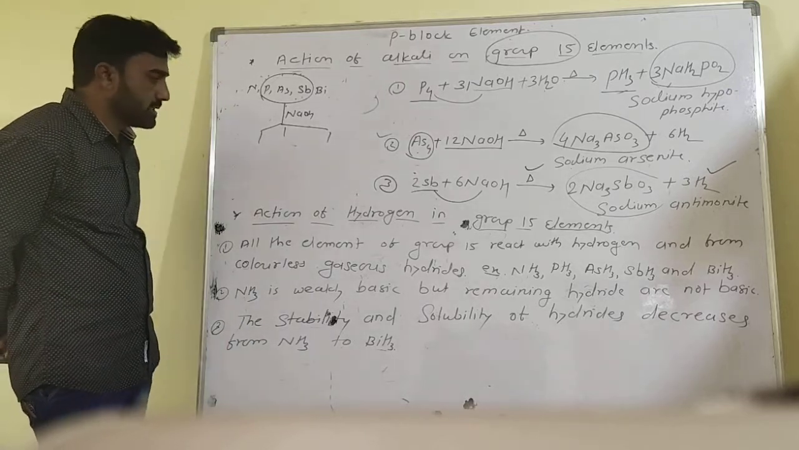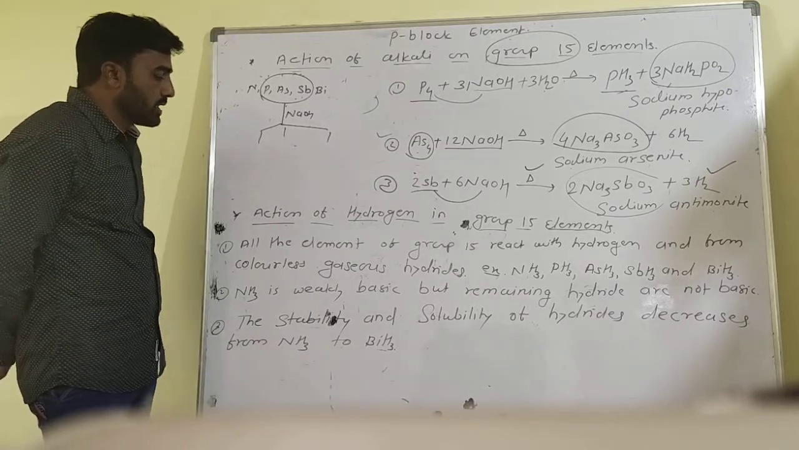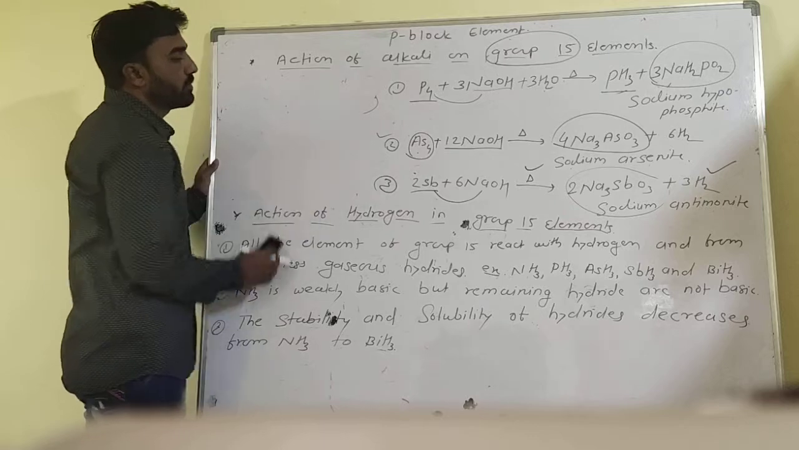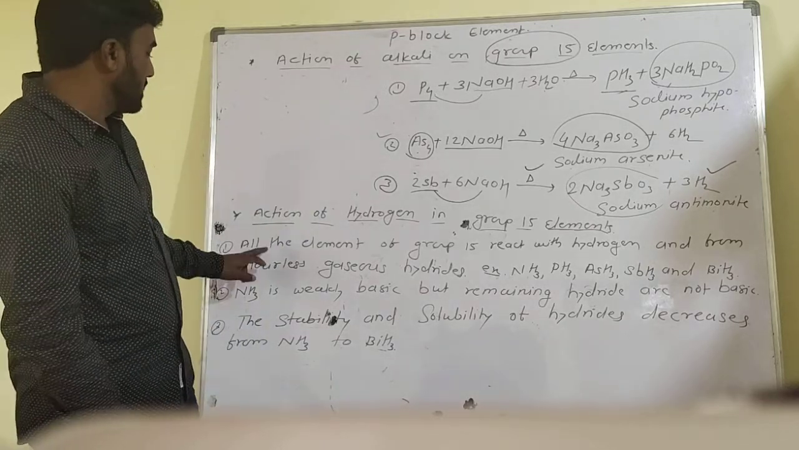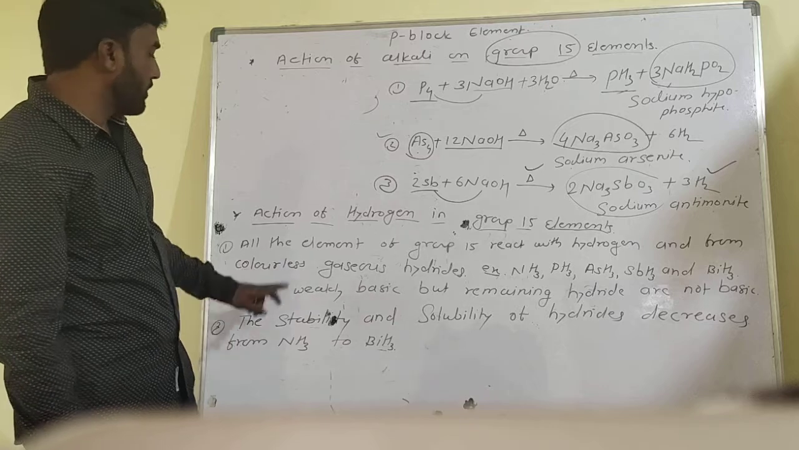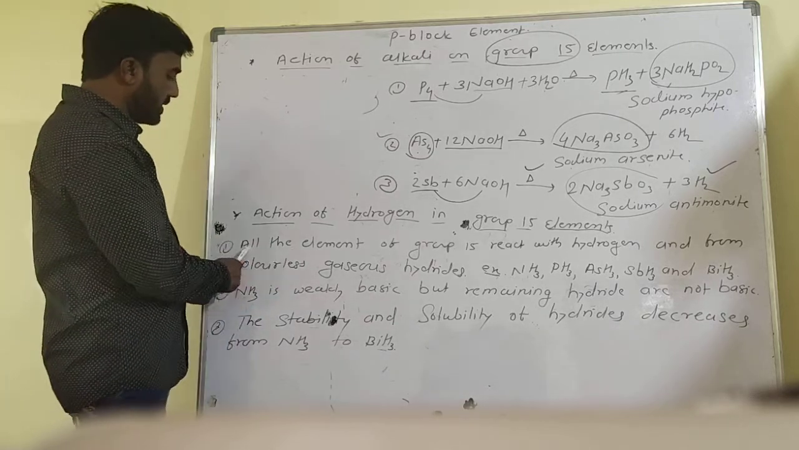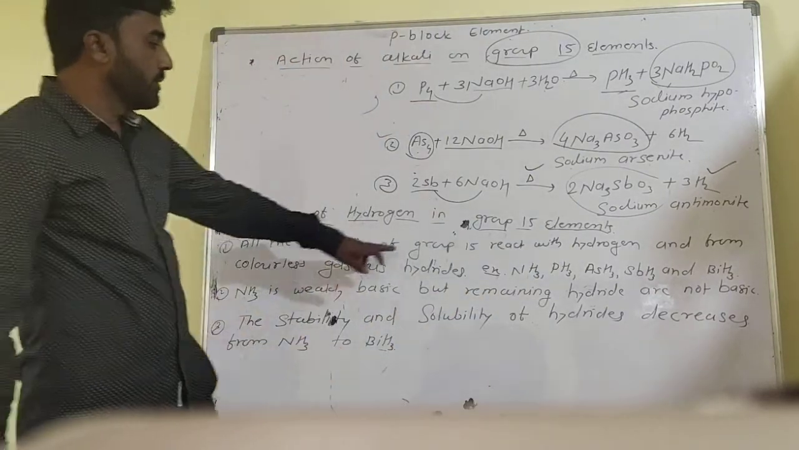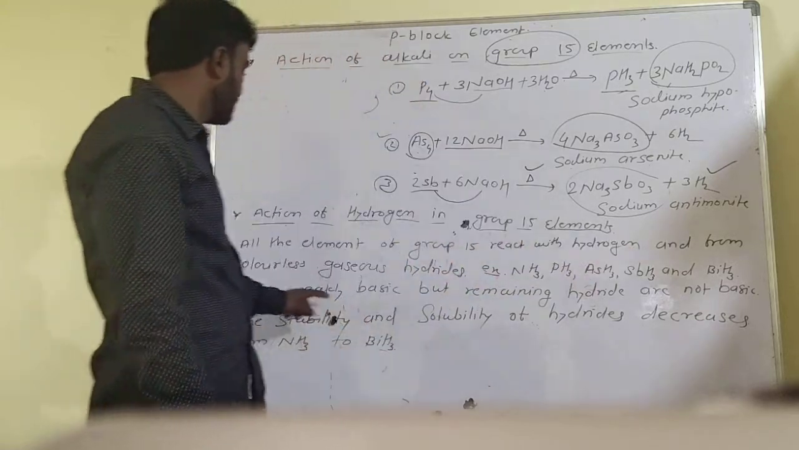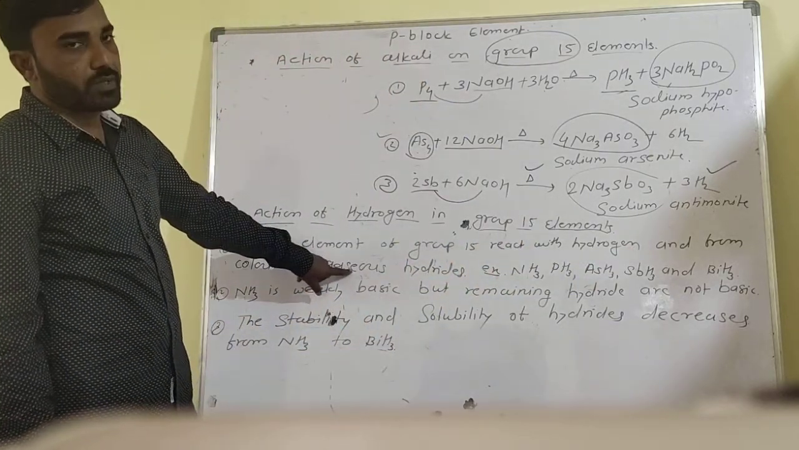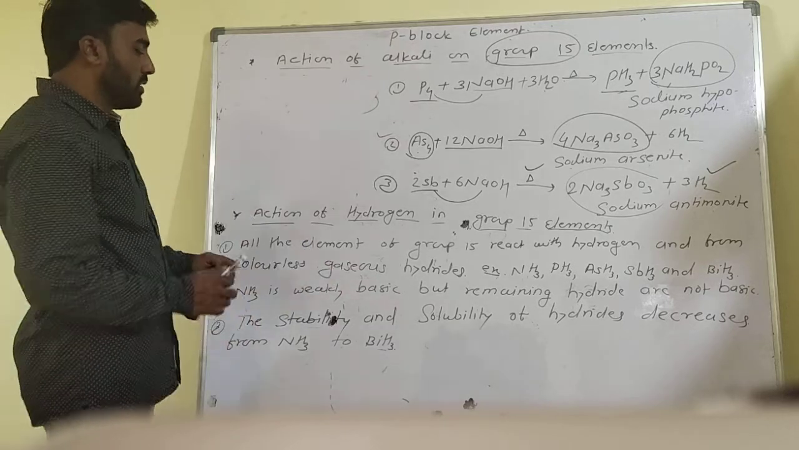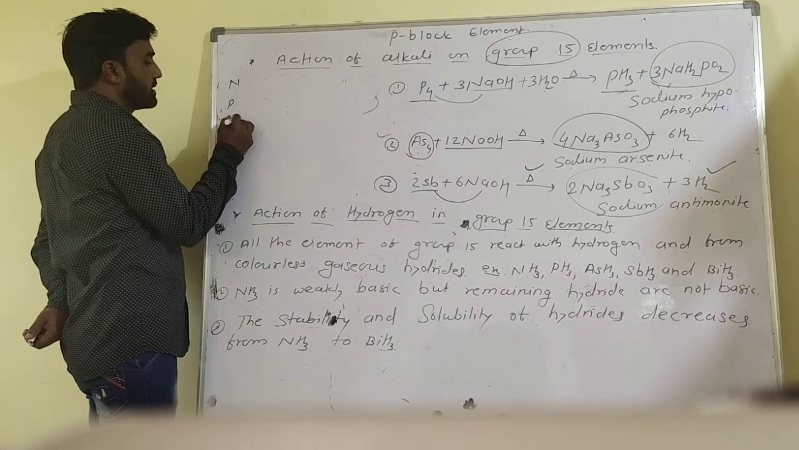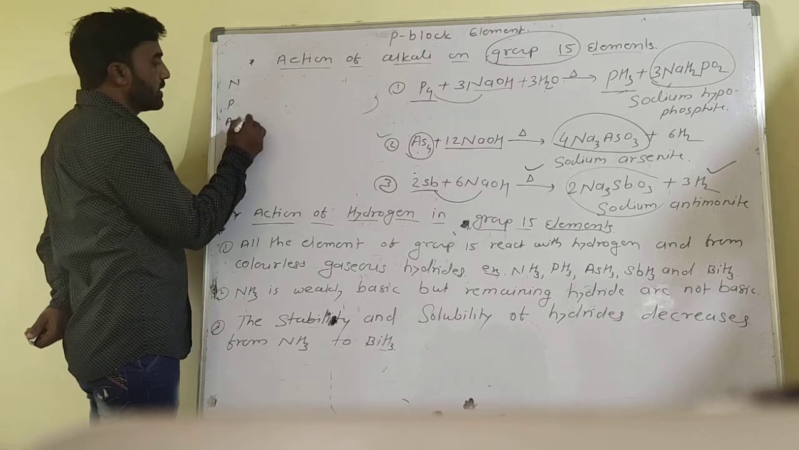Now another point: action of hydrogen on group 15 elements. Group 15 elements react with hydrogen to form gaseous hydrides. All the elements of group 15 react with hydrogen and form colorless gaseous hydrides. For example, nitrogen, phosphorus, arsenic, antimony and bismuth react with hydrogen.